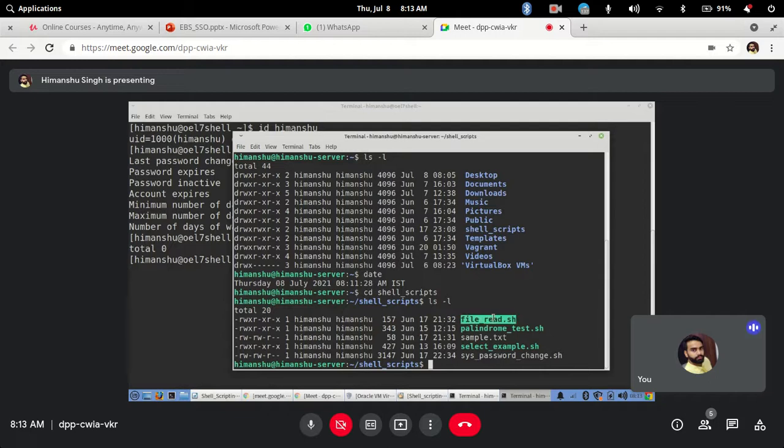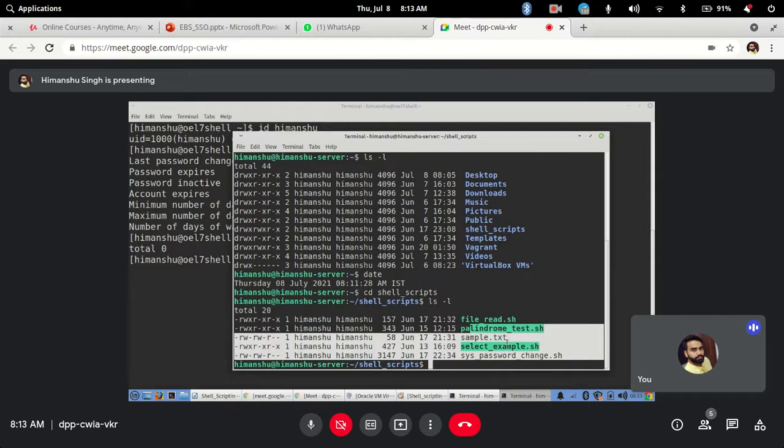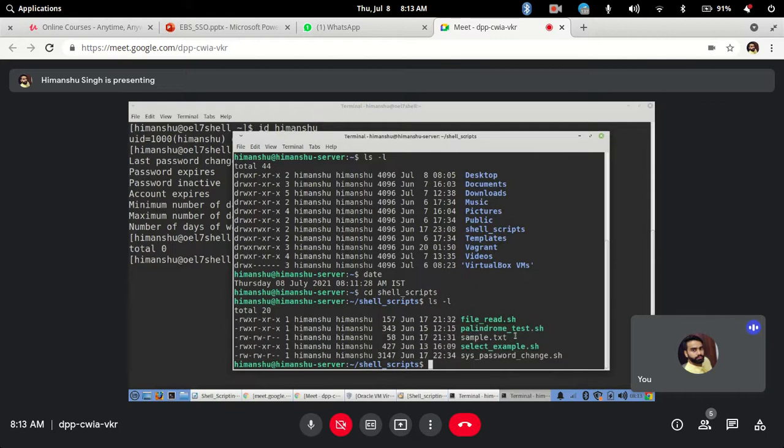Now in Linux, don't get confused about these extensions. The file depends upon whether it is text based or binary based. You can give any extension, we will see how later, but don't get confused by them. You can give txt, sh or anything. It totally depends on you. It only makes it easier to identify which type of files are there. So ls -l will give you the listing.